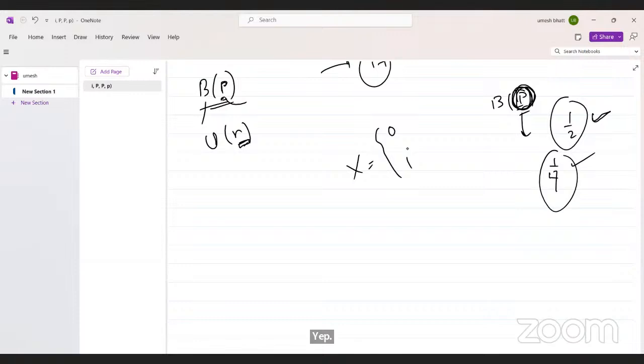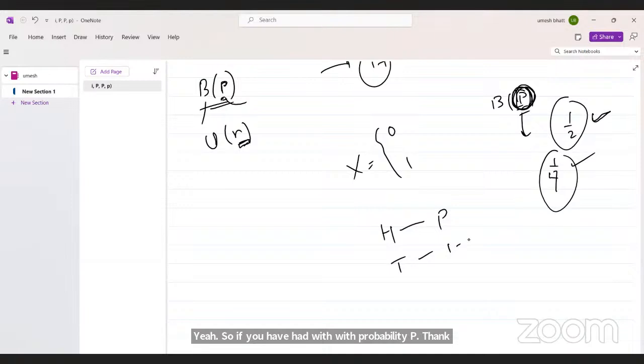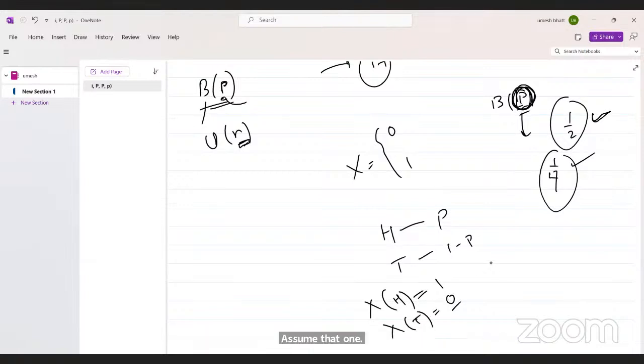Yes. If you have head with probability p and tail with probability 1 minus p, then your random variable x takes head as, assume, 1, and tail as 0. Yes, this is the Bernoulli.